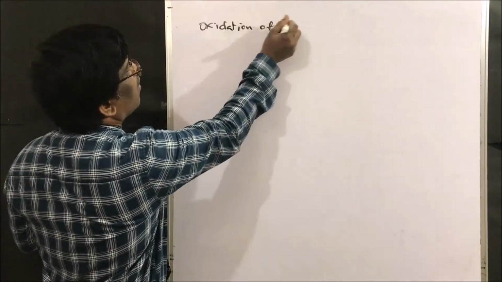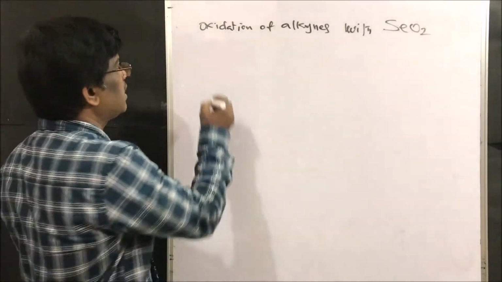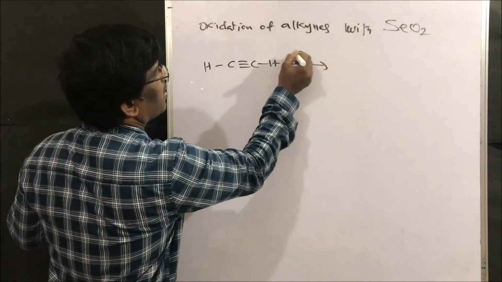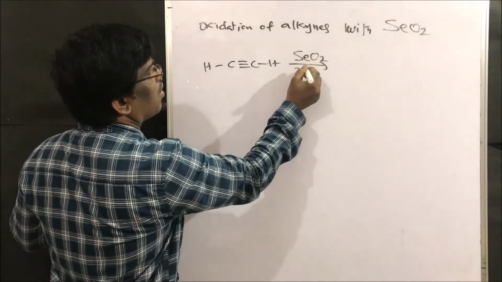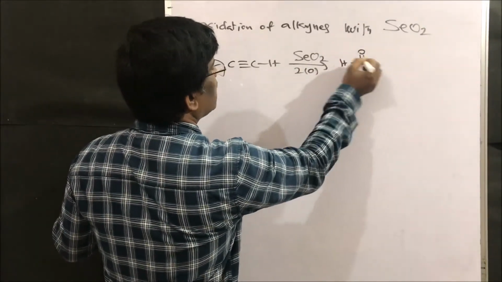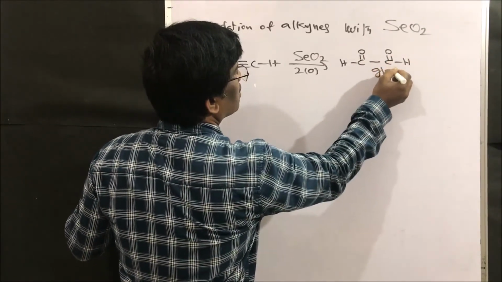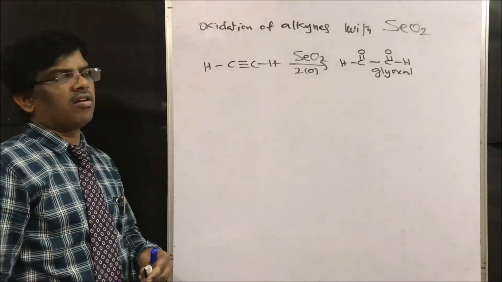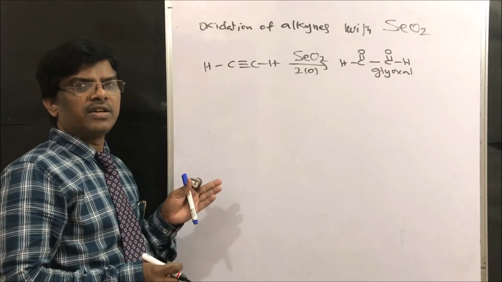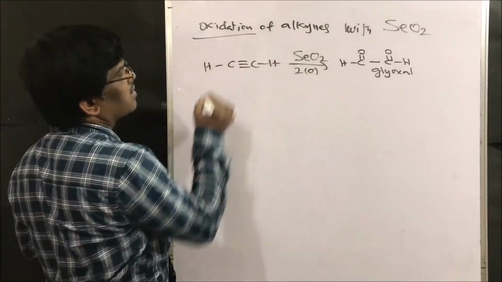Oxidation of alkynes with selenium dioxide. We are going to get an oxidized product. So this is selenium dioxide. Using nascent oxygen, we are going to get glyoxal. It is very important, friends. Glyoxal we are going to get, right? Selenium dioxide oxidizes alkynes to glyoxal. For example, acetylene to glyoxal. These are all the oxidation reactions of alkynes, friends.